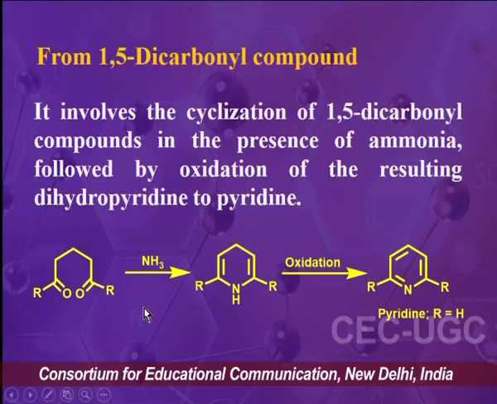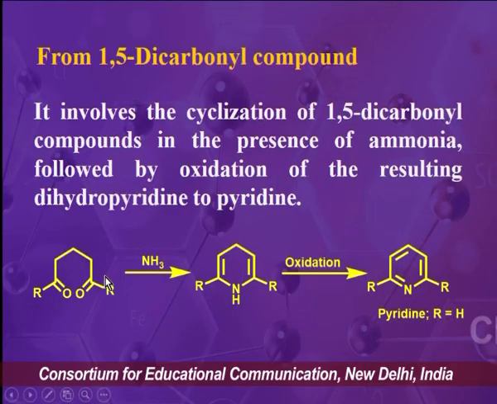In this case, we use 1,5-dicarbonyl compound as the starting precursor, and the reaction takes place in two steps.